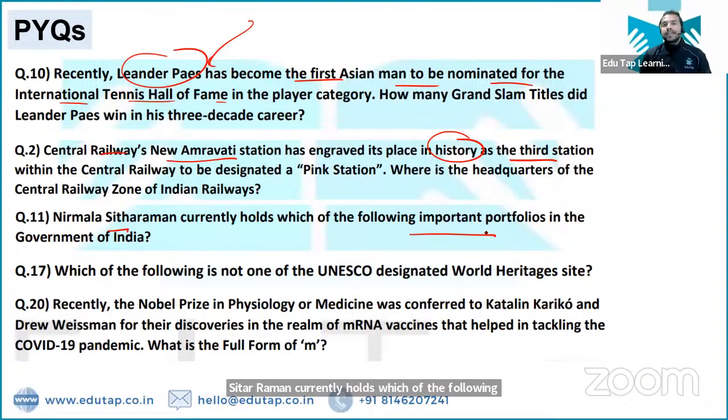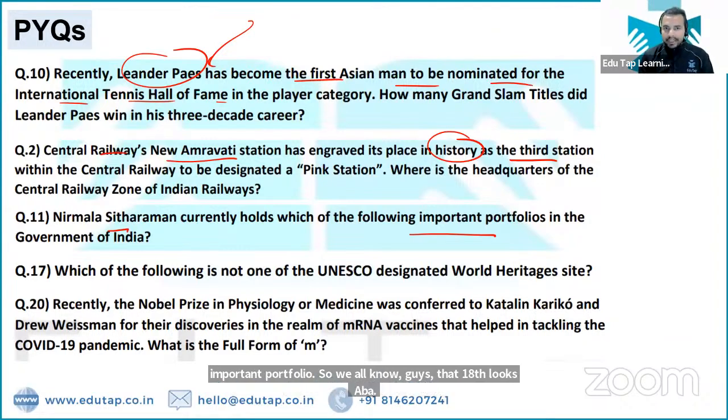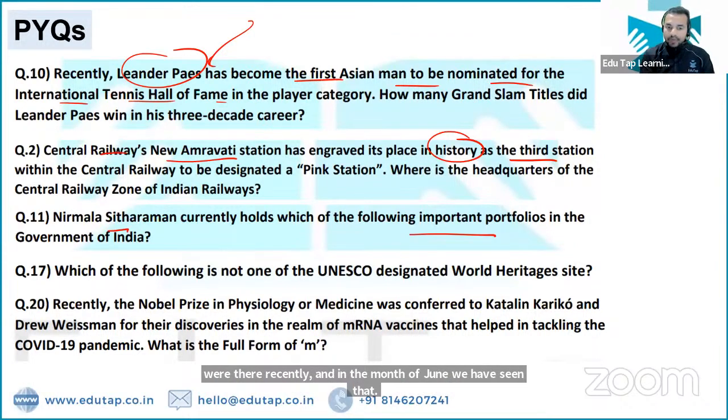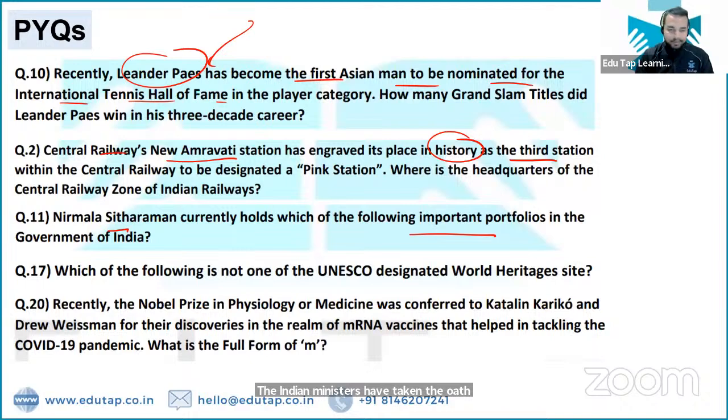So we all know, guys, that 18th Lok Sabha elections were there recently, and in the month of June we have seen that the Indian ministers have taken the oath. So these kind of news articles are really very important from the exam point of view.